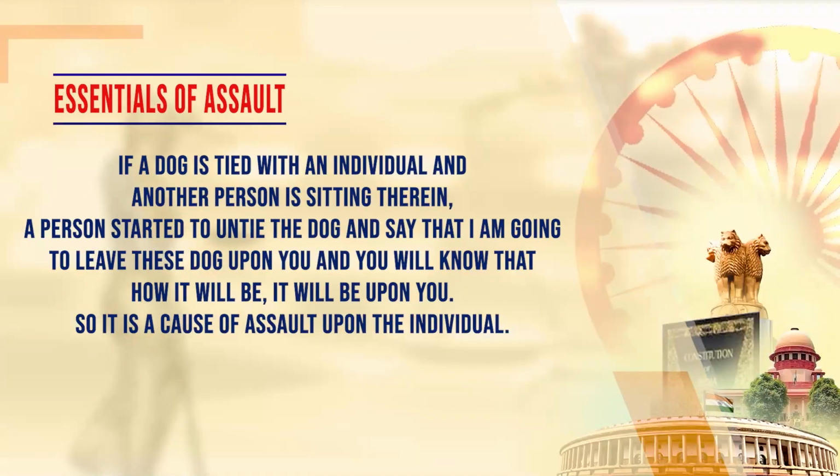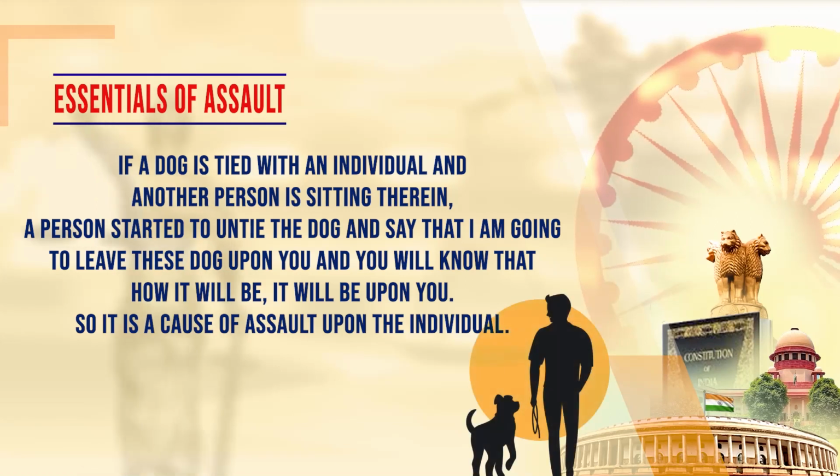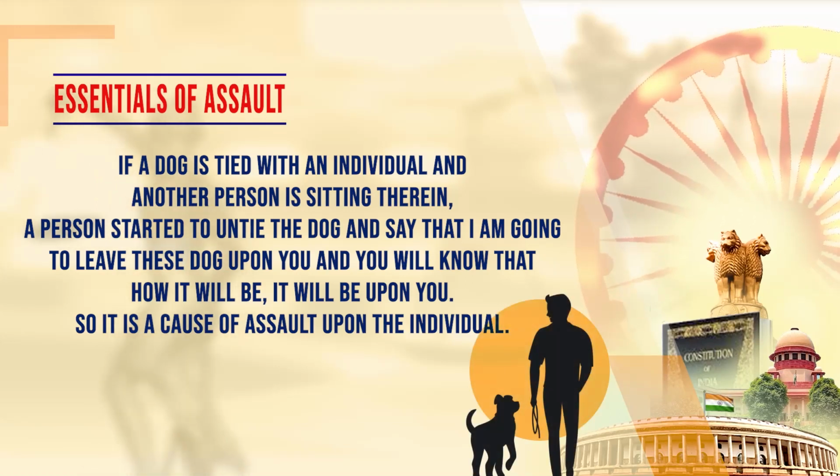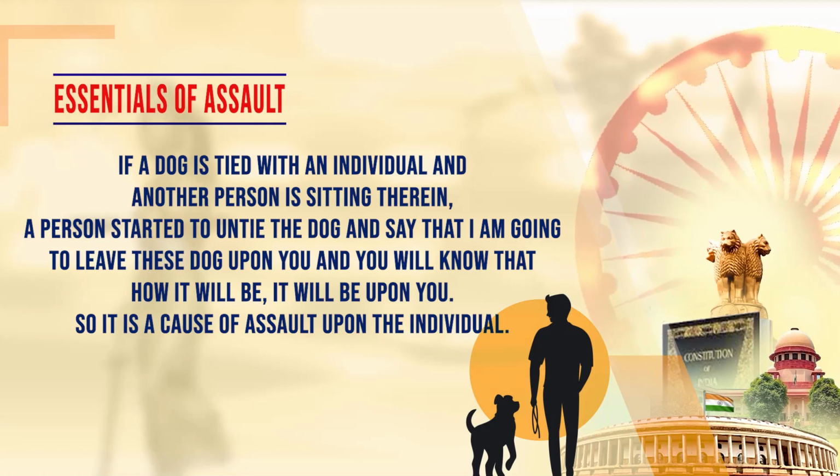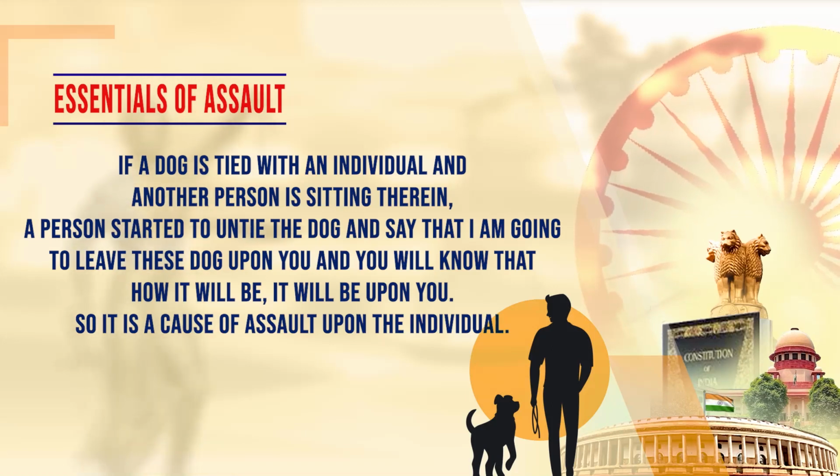For example, in this regard, we can give an example. If a dog is tied up with an individual and another person is sitting there, and a person starts to untie the dog and says that I am going to leave this dog upon you, and you will know how it will be upon you, so it is a case of assault upon the individual.